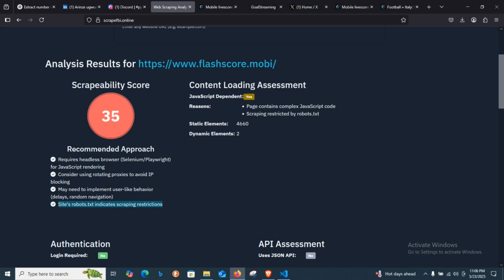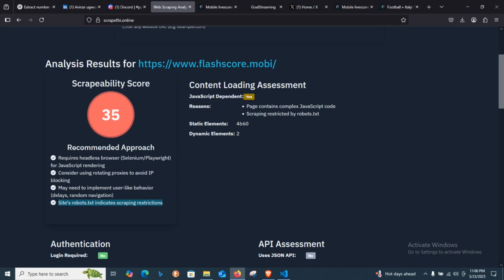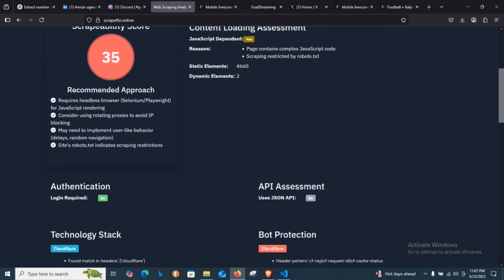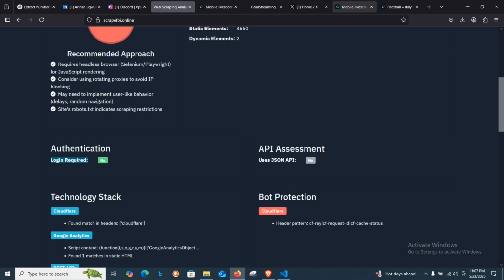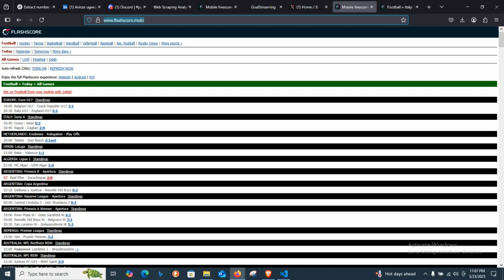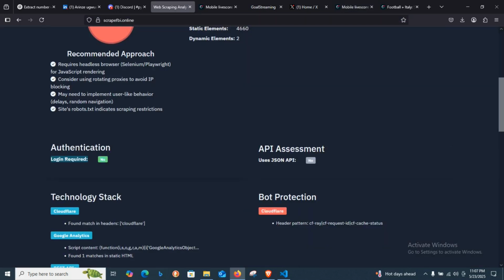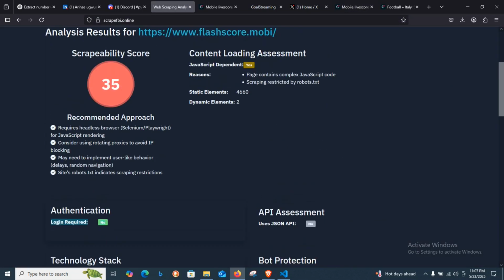Then it's telling you about the robots.txt, so you have to look at the robots.txt and see if there is anything that you should not be doing. It's also telling you there's no login required. You can see this website is just a plain website where you can go and look at the scores of the day for football and every other sport.